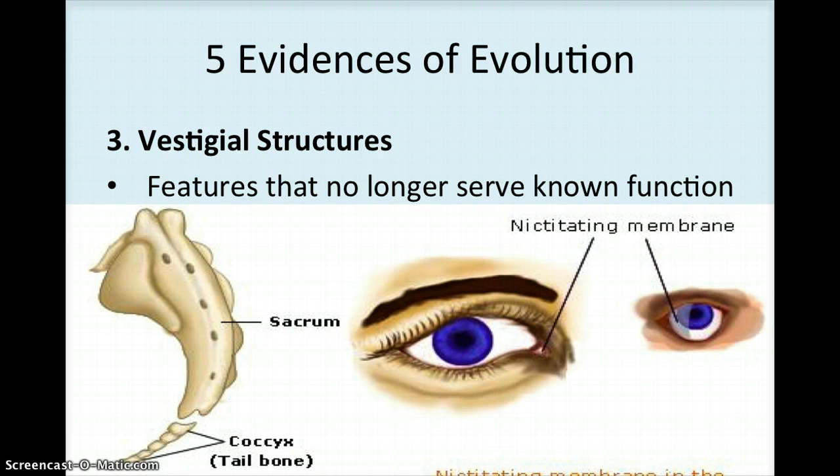We also have, in the corner of our eyes, a nictitating membrane. This was actually able to, kind of like in a frog, cover our eyes to protect us maybe from water, but it no longer actually comes out and covers the eyes. It has basically shrunk up, so it's not really used anymore. These are vestigial structures.